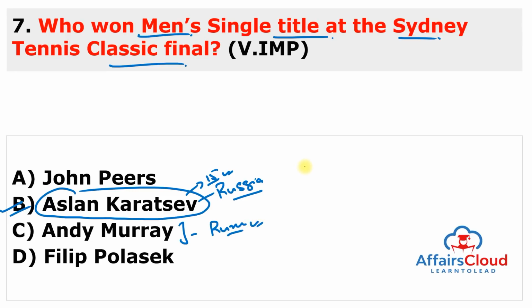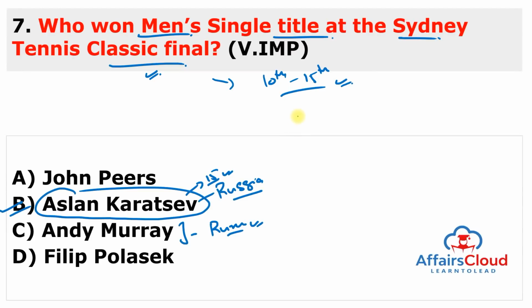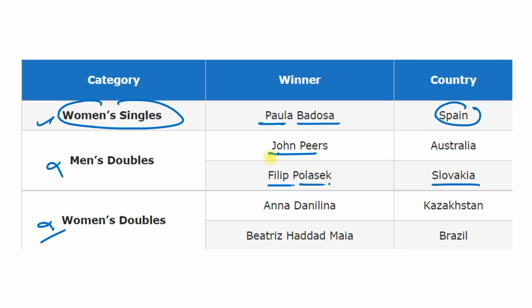And this player from Russia won the men's single title in the 2022 Sydney Tennis Classic Tournament, or you can say Sydney International, which was held in Australia from 10th to 15th of Jan 2022. So you can see here, in the women's category, this tournament was won by Paula Badosa. She belongs to Spain. In the men's double, it was won by John Peers and Filip Polasek, and he belongs to Slovakia. Don't remember men's double and women's double, just remember women's single and men's single. Men's single won by Aslan, belongs to Russia, and women's single won by Paula, belongs to Spain.